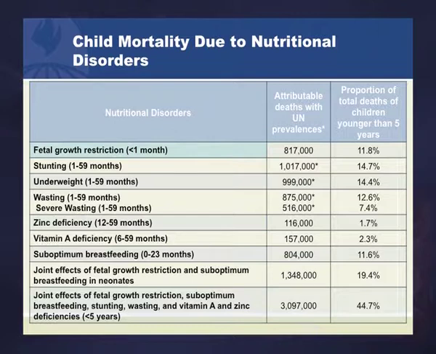And then I show also zinc and vitamin A deficiencies in regard to their attributed burden, suboptimal breastfeeding as well, and then the total. Using methods that do not double count these, and looking at the joint distribution of all of these together, we can say that 45% of all of the under 5 deaths have undernutrition as an important underlying cause, and that's 3 million deaths in the world.